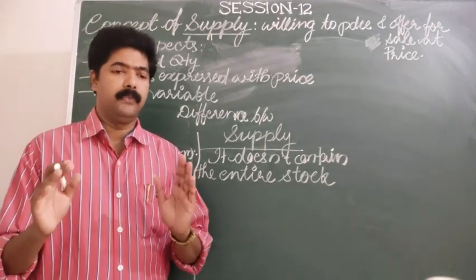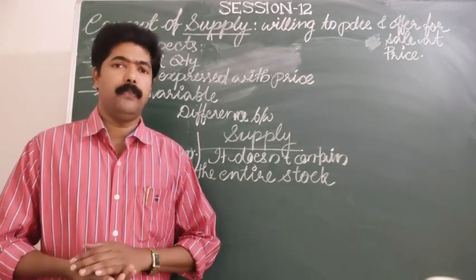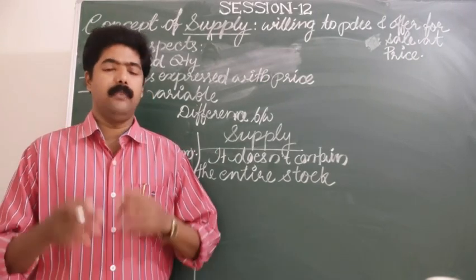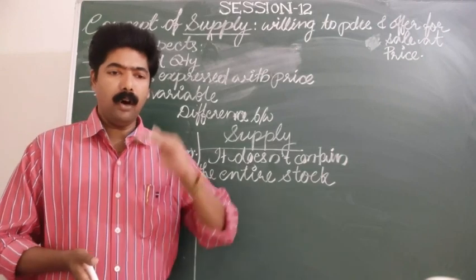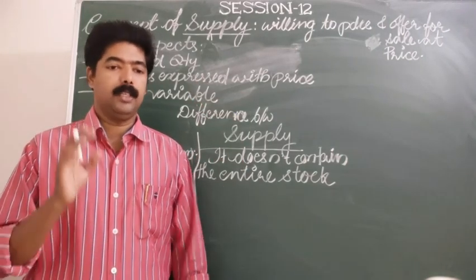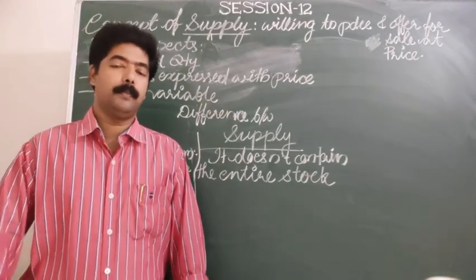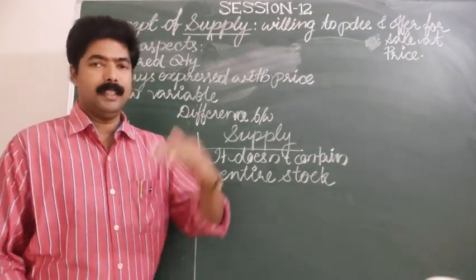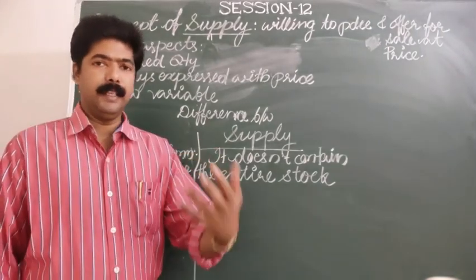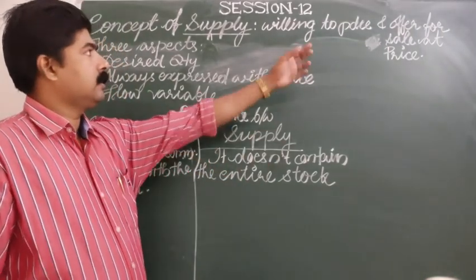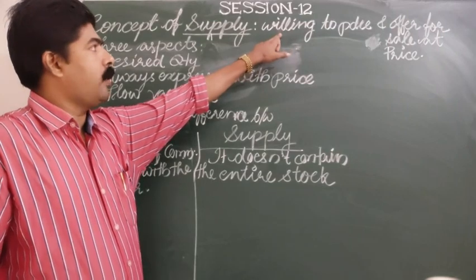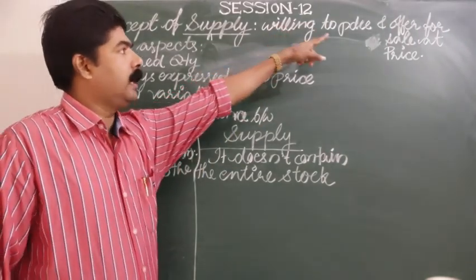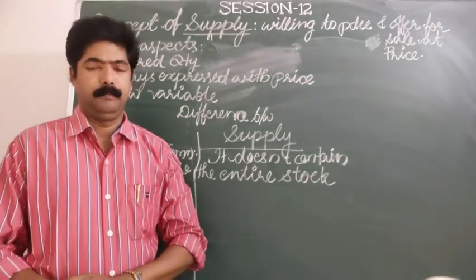The term supply refers to the quantity of a commodity which a producer or sellers are willing to produce and offer for sale at a particular price during a particular period of time. So that is meant by supply. In the definition, two points are to be noted. One is willing to produce and offer for sale.